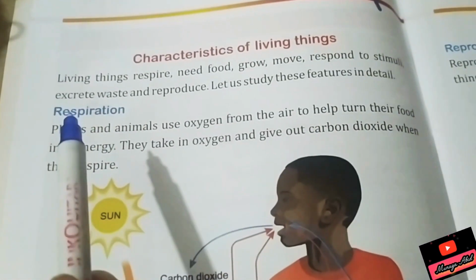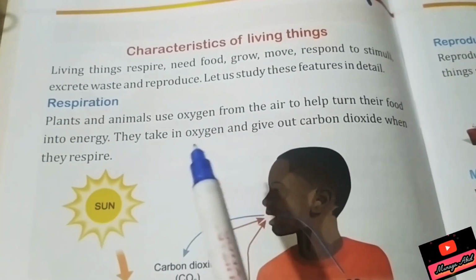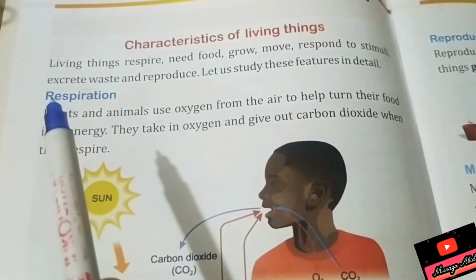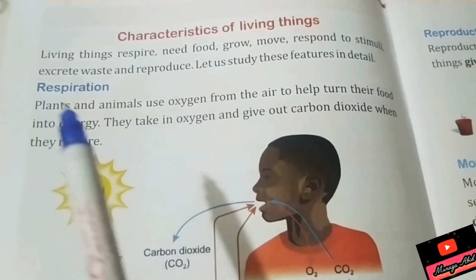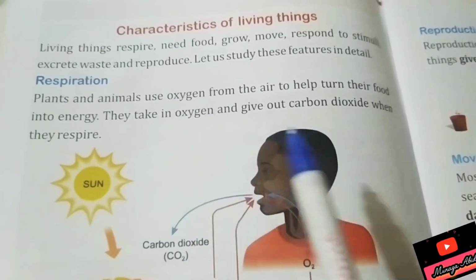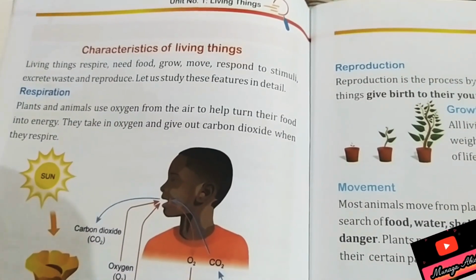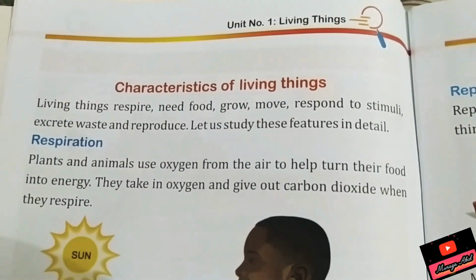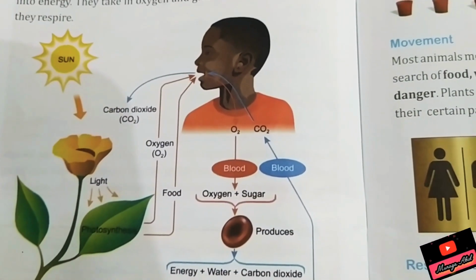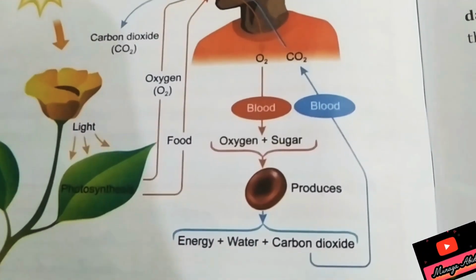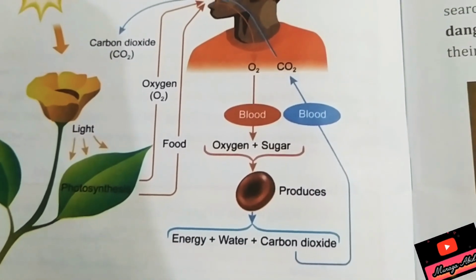So, have we studied respiration? What is respiration? It's the process of breaking down food in the presence of oxygen to get energy. Cellular respiration is the process in which we break down food in the presence of oxygen to get energy. Characteristics of living things: living things respire, take in oxygen and breathe out carbon dioxide. Meanwhile, they break down their food with the help of oxygen and get energy.